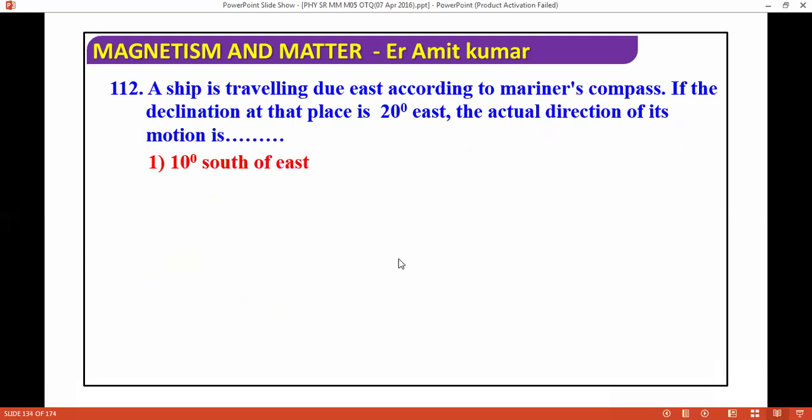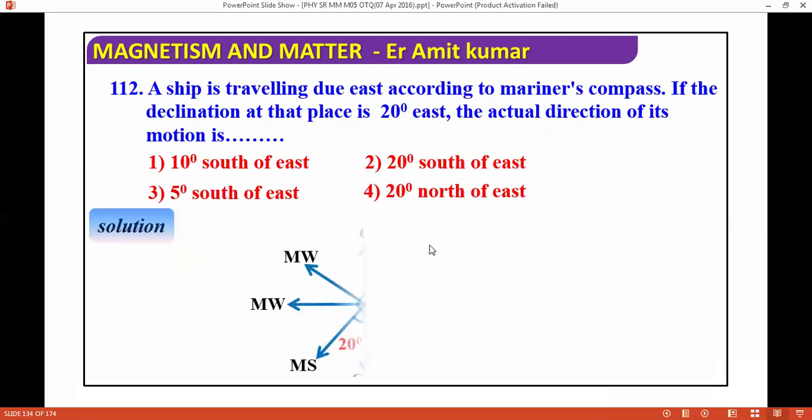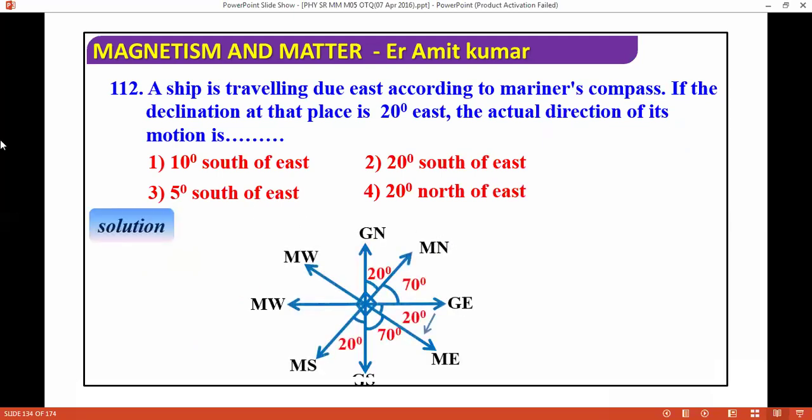A ship is traveling due east according to a mariner's compass. If the declination at that place is 20 degrees, the actual direction of the motion is: 10 degrees south of east, 20 degrees south of east, 5 degrees south of east, or 20 degrees north of east. Here I'm showing you the direction: the ship is moving east according to the mariner's compass. The declination of that place is 20 degrees east.